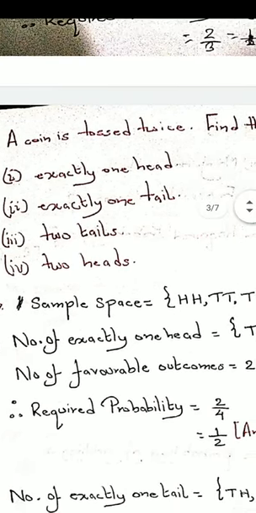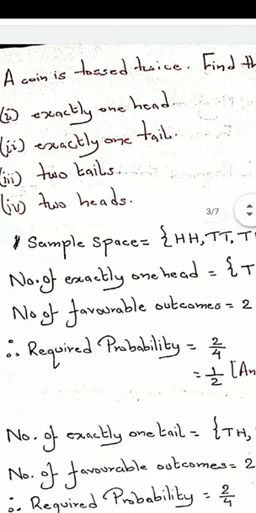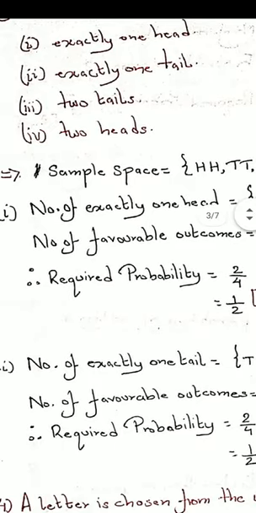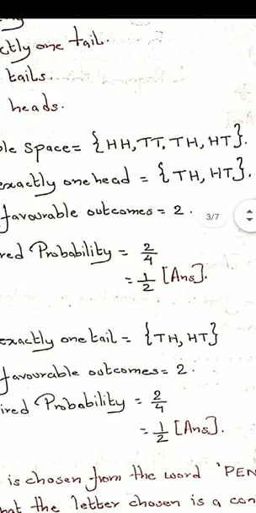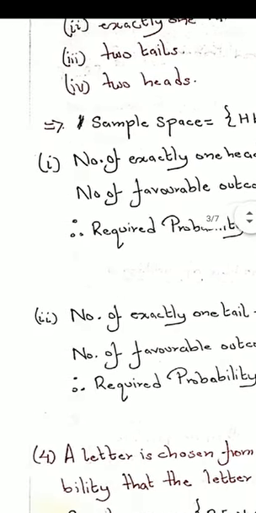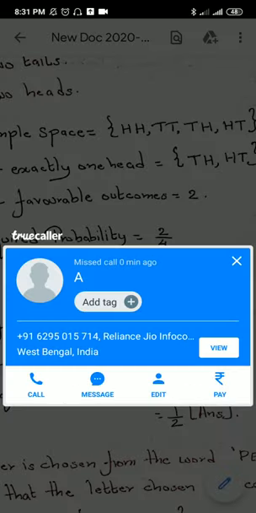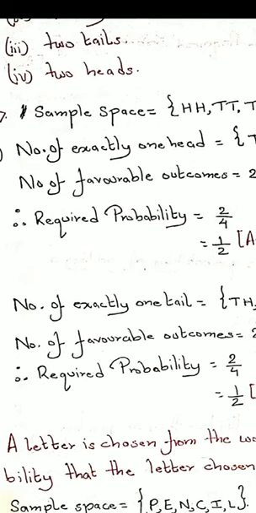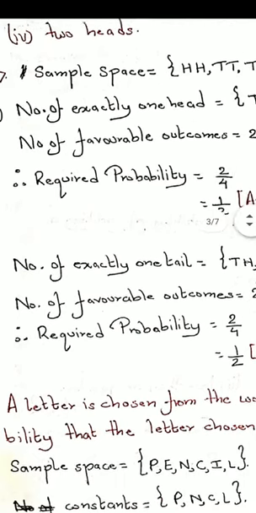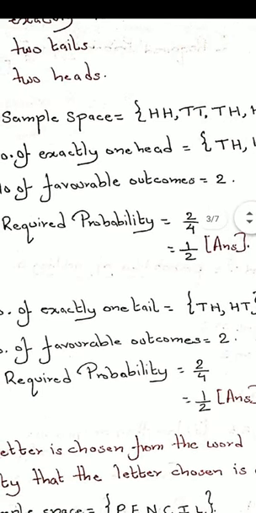After this I have number of favorable outcomes equals 2. Therefore required probability equals 2 by 4 equals 1 half. For exactly one tail, the outcomes are TH and HT. Number of exactly one tail means TH and HT. So required probability equals 2 by 4 equals 1 by 2. Yes, so this is how we do the problem.